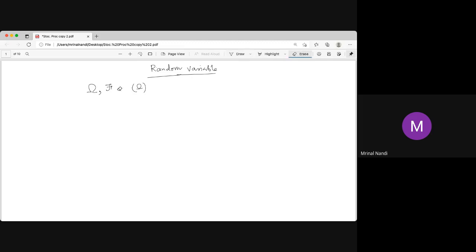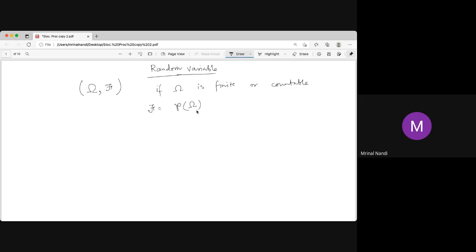So better I write this. Sometimes, if omega is finite or countable, then we take this sigma algebra as a power set.